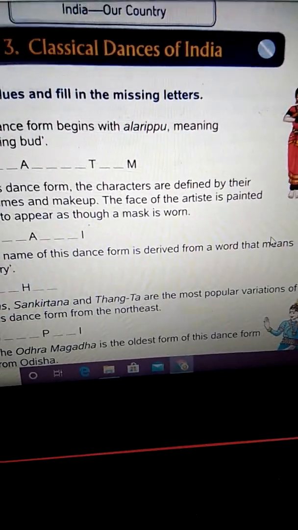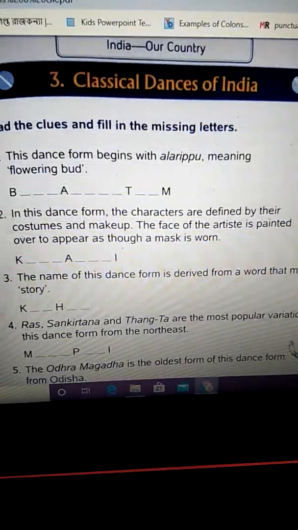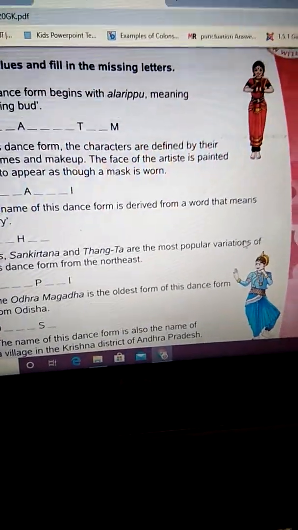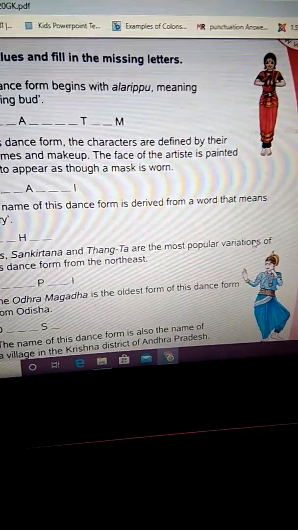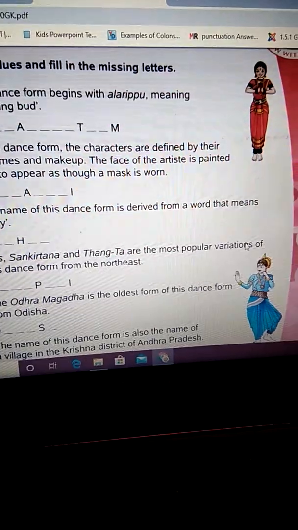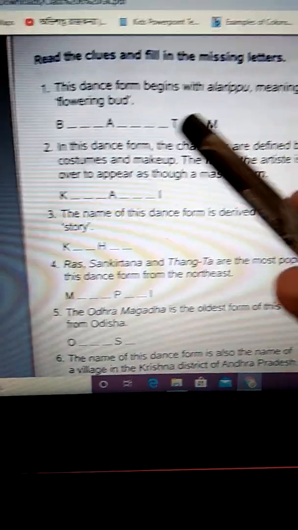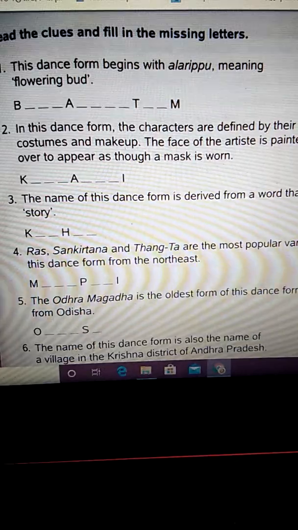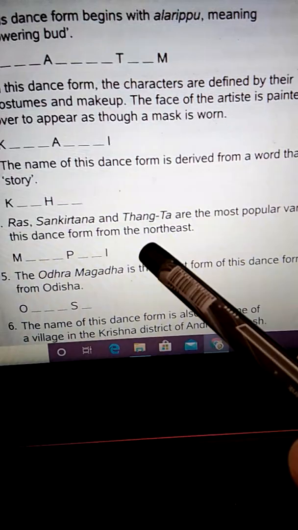Now, in this chapter, you do not have the help boxes also, but you can find out from other places. Even all of you have internet, so you can use the internet for this purpose. You can learn something good, something innovative. Okay, so these are the names of different classical dances from India. So you have to fill in the gaps which are given here.